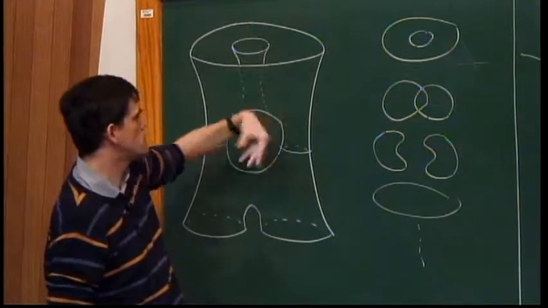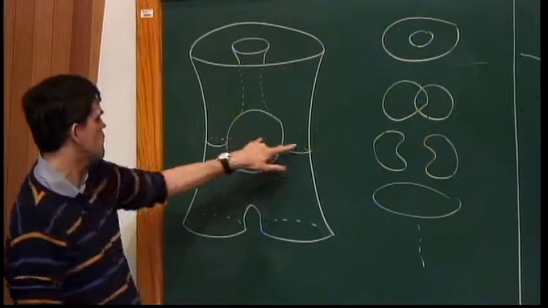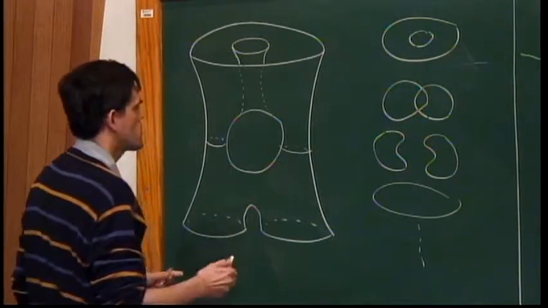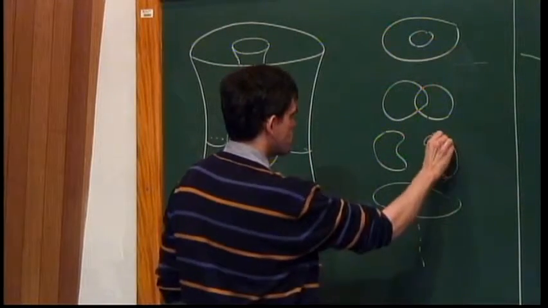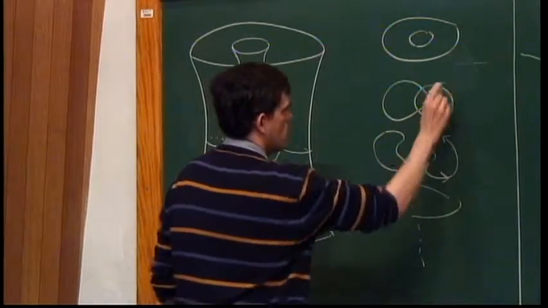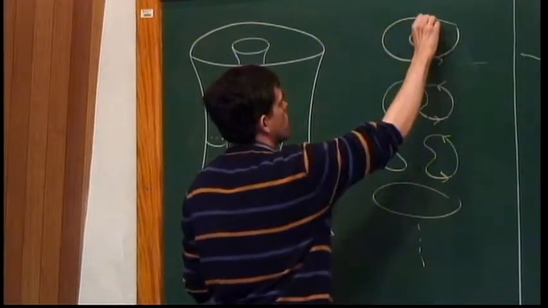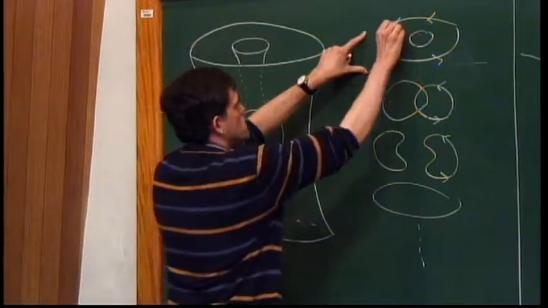I can make, if the picture is symmetric, they join to the same height. And then they separate like this, where you have two curves. And then they join again. Now look at the orientation. For example, if this one is oriented like that, then this one is oriented like that by continuity. And this, by continuity, this one will be oriented like that. And so you follow the orientation.